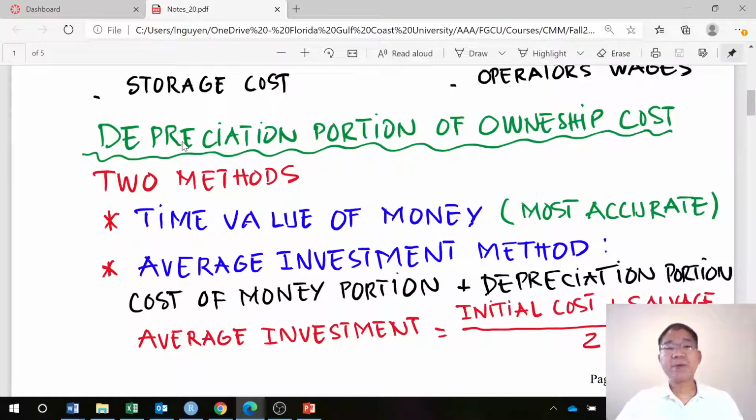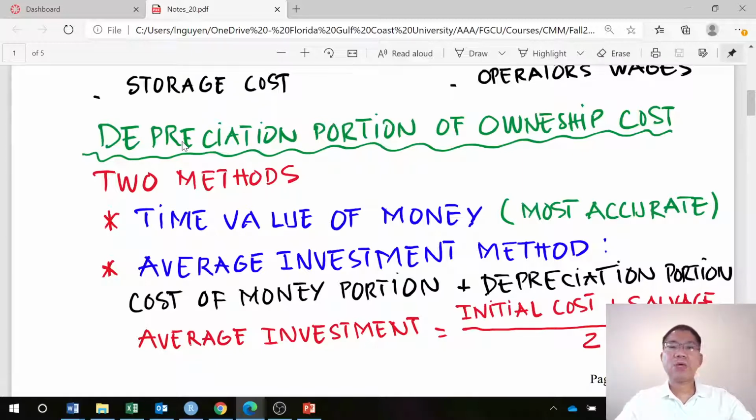So we sum them and divide by 2, and that gives the average investment. In problem 1, we'll use both methods, and you will see the difference in determining the depreciation portion of the ownership costs for an equipment.